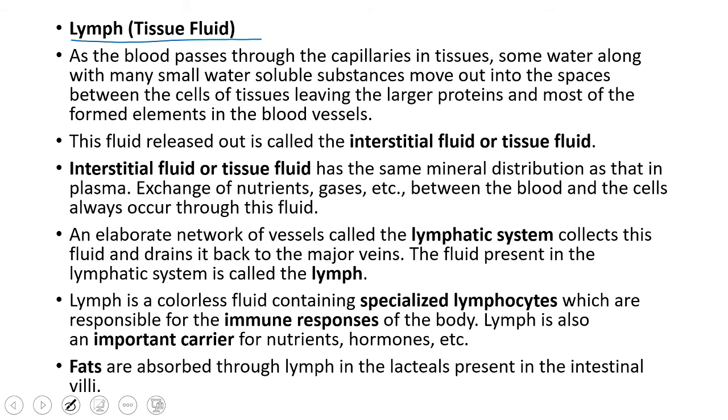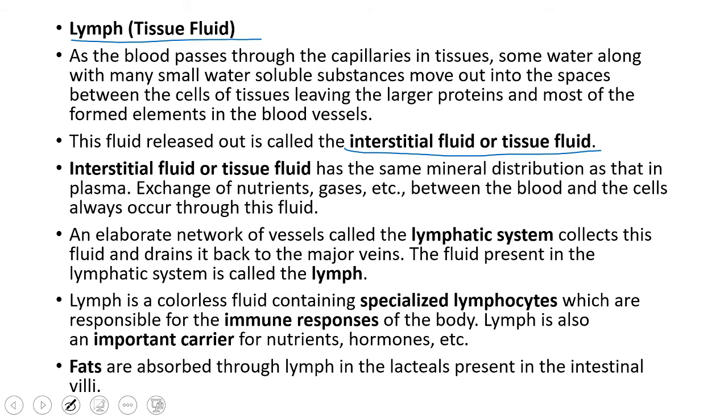Again, this has to be sent back into the main bloodstream. So the liquid, the water along with some soluble substances that comes out from the blood vessel, is known as interstitial fluid or tissue fluid, and this has to be sent again into the main bloodstream.